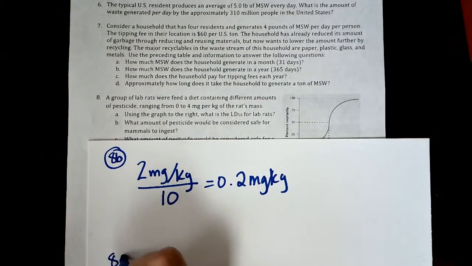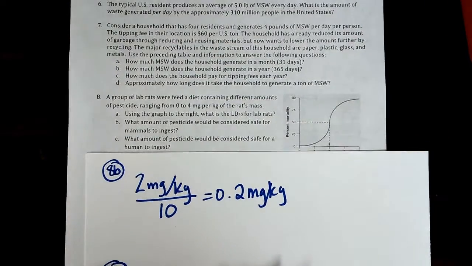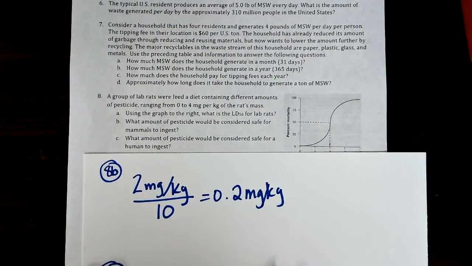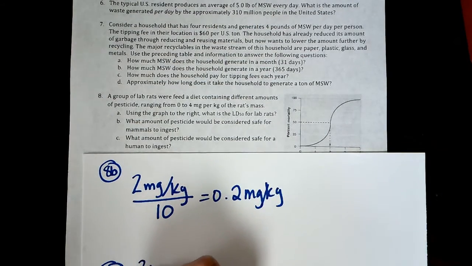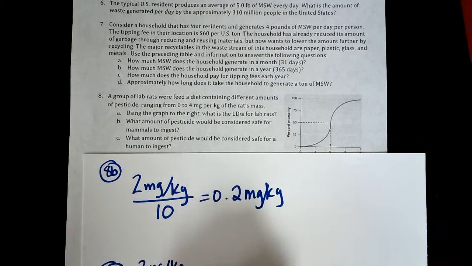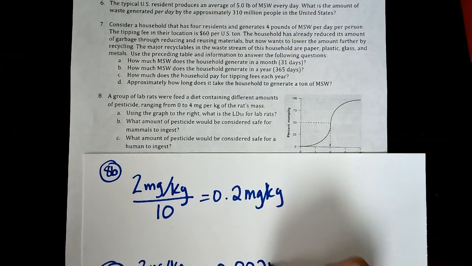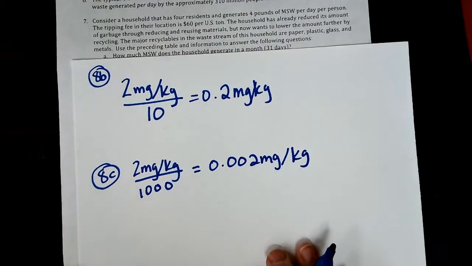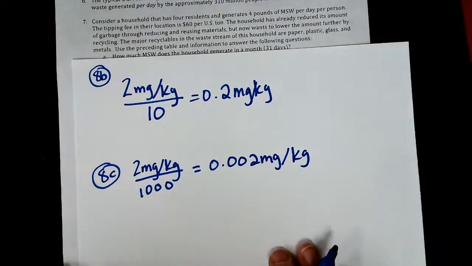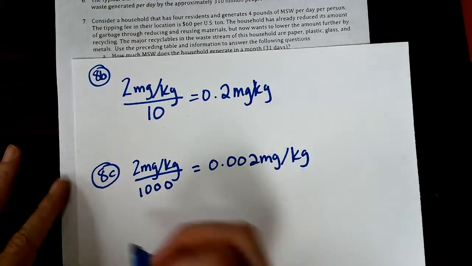All right, and then 8C, what amount of pesticide would be considered safe for a human to ingest? Well, scientists are going to take that LD50 and they're going to divide it by 1,000, and so we're going to end up with 0.002 milligrams per kilogram for that one. All right, number 9.